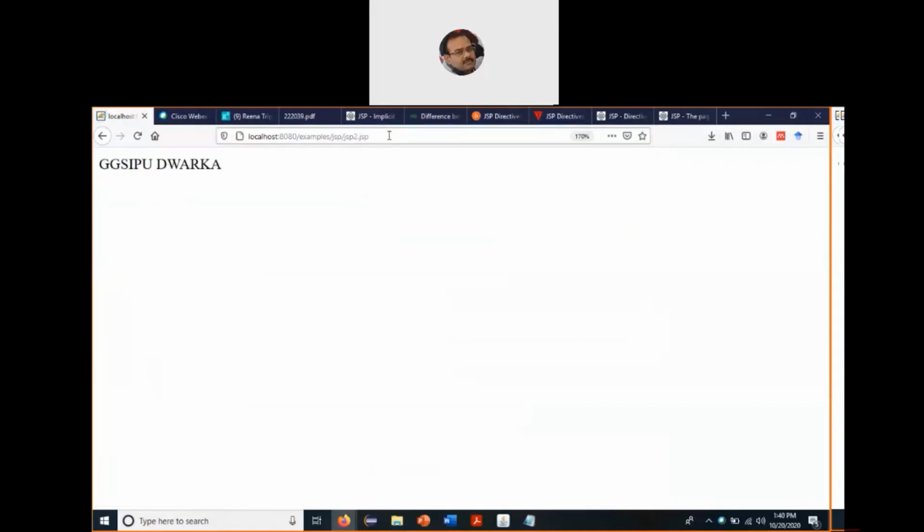We can see the output of the program printed onto the canvas area of the browser. GGS IPU Dwarka. So using the predefined object called out, which is an object of the PrintWriter class in the java.io package, we are able to print the content on the browser window using the JSP scriptlet.